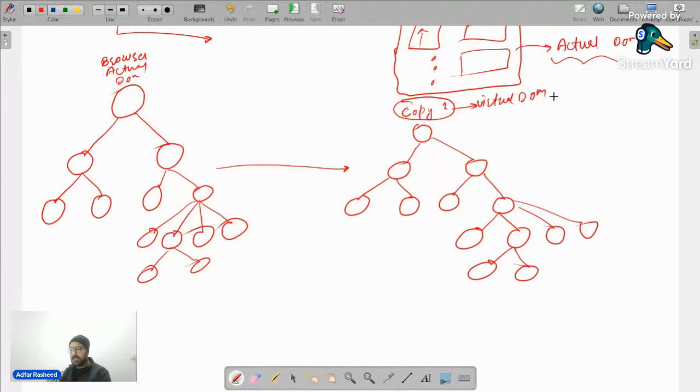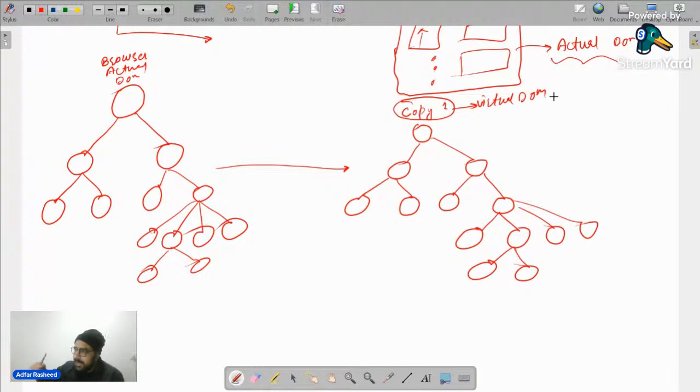So what has happened? My website which I open on my browser, the actual DOM will be created, because of course on the website, the actual DOM is visible. It's not the virtual DOM that is visible, the actual DOM is visible. At the same time, when the actual DOM is created, React will create a very lightweight copy of it, and that copy is called the virtual DOM. Until now, everything is fine. Now here comes the best part.